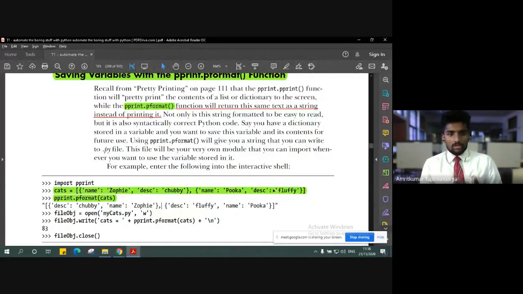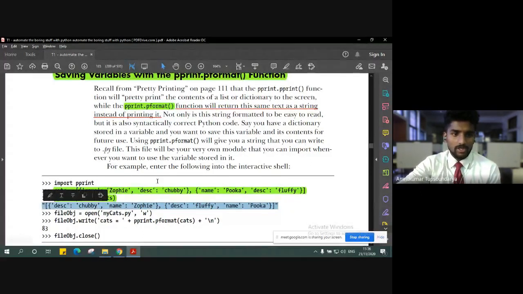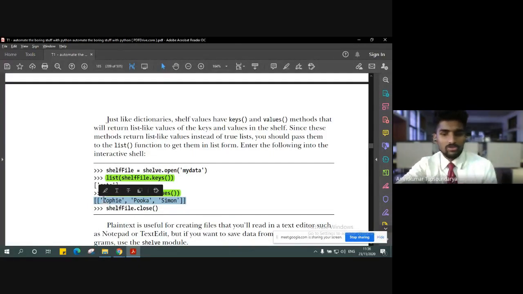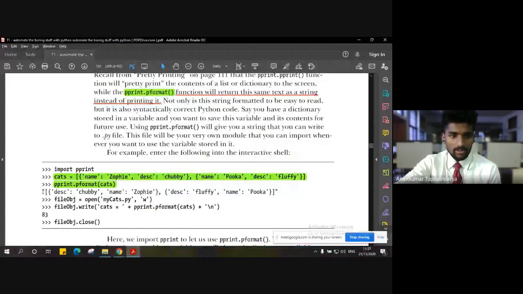Now, how can we print it as a string, right? So pprint.pformat helps us to print that data in the form of a string, instead of just printing it. As you can see here, we were just printing the output, but it was not in the form of a string. If we want that output in the form of a string, we can use this pprint.pformat, which will give the same data here in a more formatted way, right? As you can see, it is more formatted, which is actually in alphabetical order.